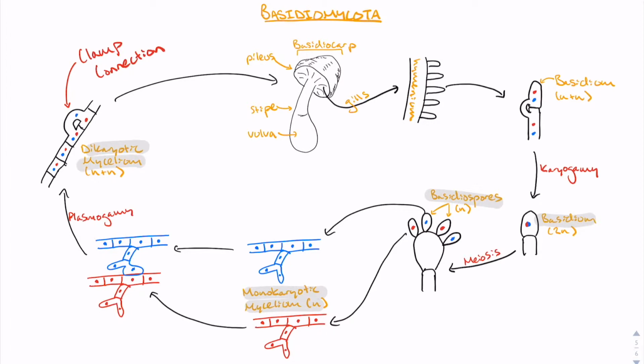These dikaryotic mycelia continue dividing, and each division uses clamp connections unique to this phylum to ensure the proper allocation of nuclei into daughter cells. As the dikaryotic mycelia differentiate into the basidiocarp fruiting body, karyogamy results in the formation of diploid basidium cells. These basidia can be found on the hymenia that line the gills of the basidiocarp. Meiosis will result in the 4 haploid basidiospores that we started with.